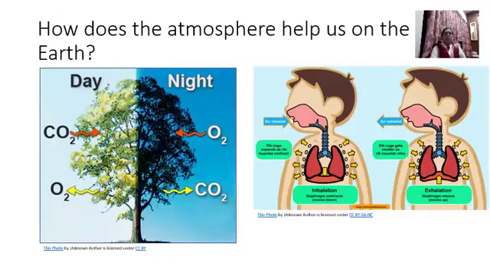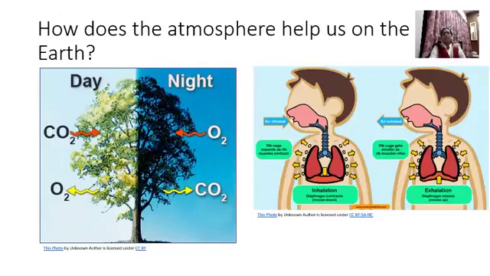So both oxygen and carbon dioxide are present in the atmosphere. So the atmosphere helps us to breathe in and breathe out. It is helping the plant, right? It is breathing in carbon dioxide and giving out oxygen at daytime, and at night time it is breathing in oxygen and exhaling carbon dioxide.